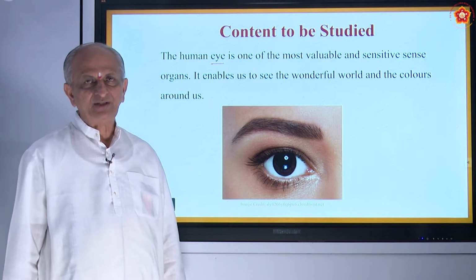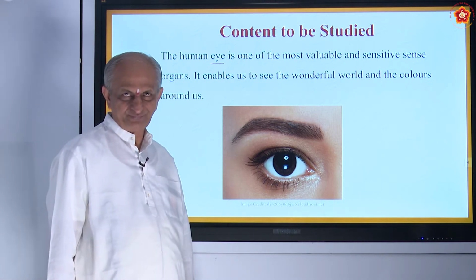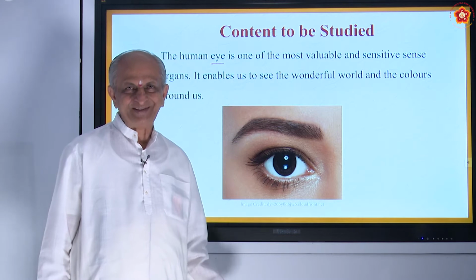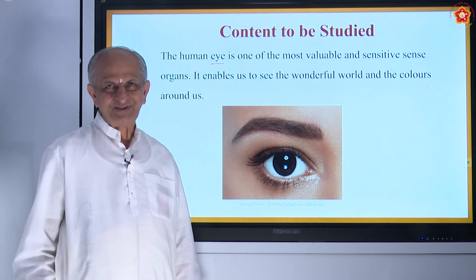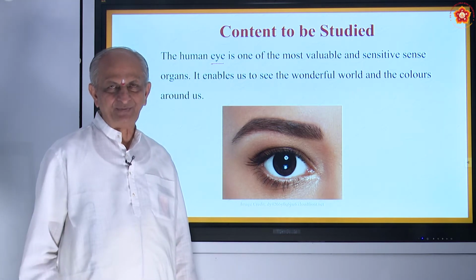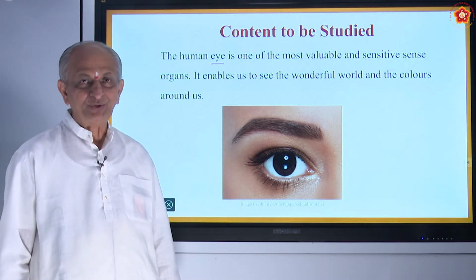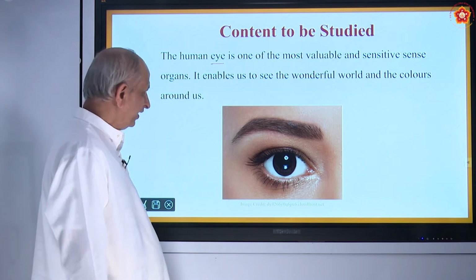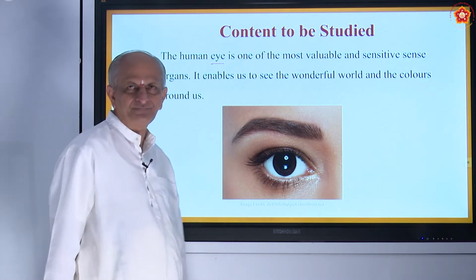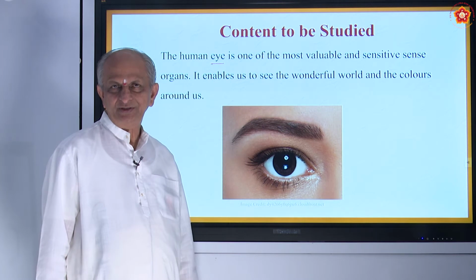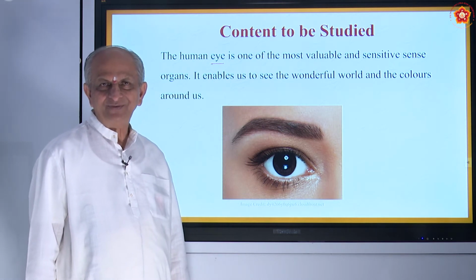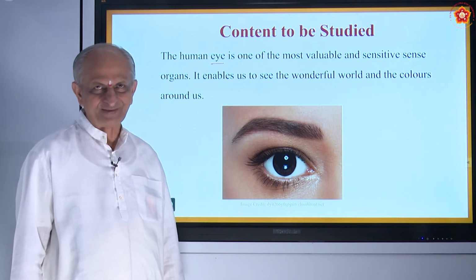When you say sense organs, there are 5 sense organs. So our body is like a chariot. As there will be 5 horses for the chariot, so also our body has 5 senses. One of them is the eye, to see things. To hear, what do we have? 2 ears, right?